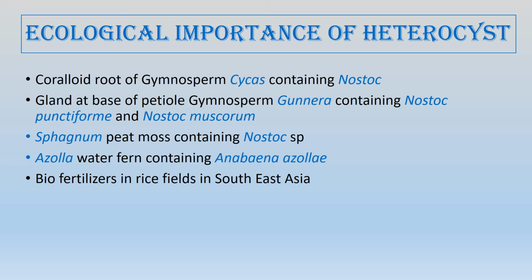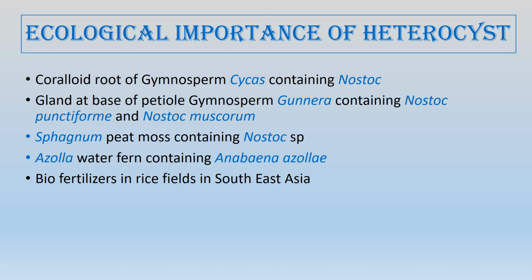The water fern Azolla also depends upon Anabaena azollae, another cyanobacterium that has heterocysts, and this Azolla water fern or the Sphagnum is dried and used as a biofertilizer, especially in Southeast Asia, in the rice fields.